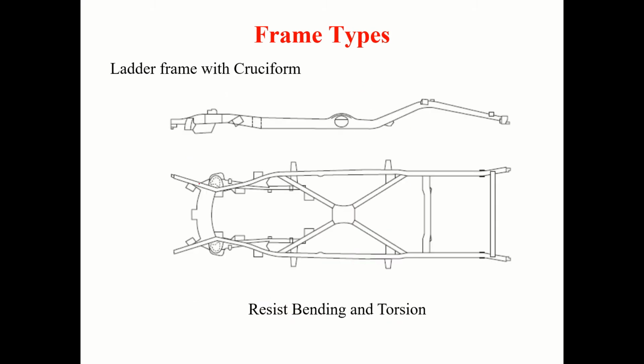So now a frame that is a combination of this, a ladder frame with cruciform. Cruciform will bring in the advantage of resistance to torsion, and the ladder frame brings in the advantage of resistance to bending. So that way it will resist both bending load as well as torsion load.